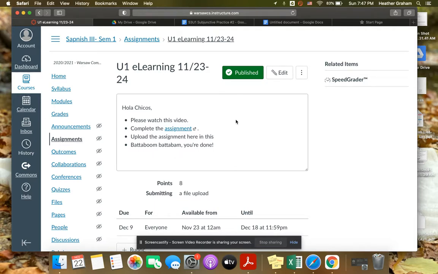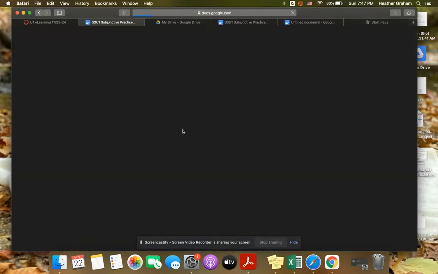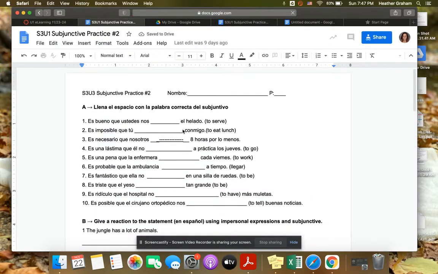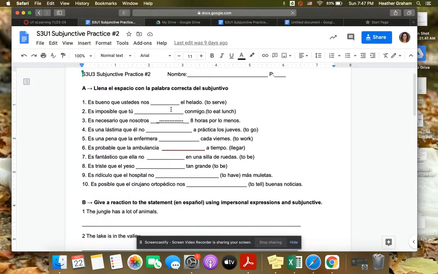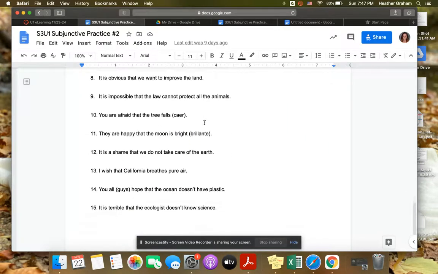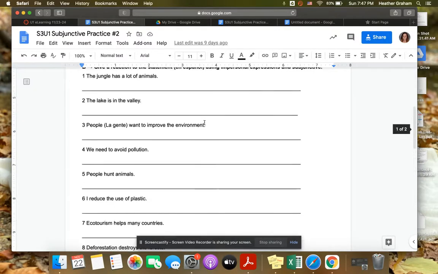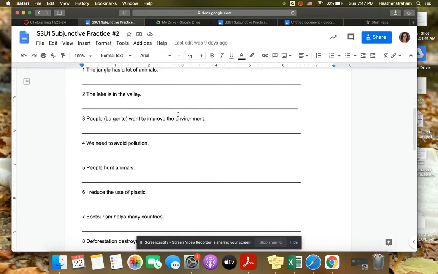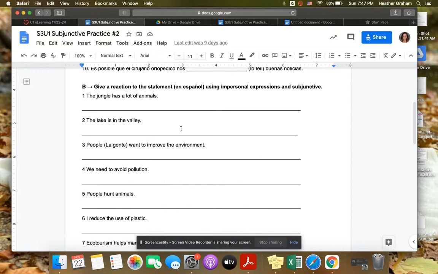Okay, so one thing I want to point out is that this assignment should look familiar. This is practice number 2. Now, I know some of you have already finished this, which is fantastic. If you've already finished it, I know I've already checked parts A and part C, but you're going to go ahead and turn it in digitally if you still have it, and you're going to upload just part B if you've already completed it.